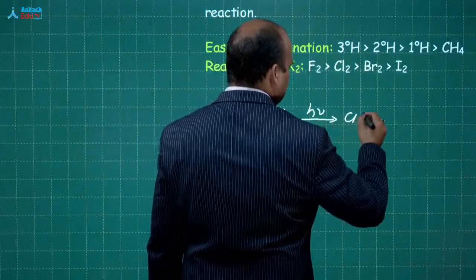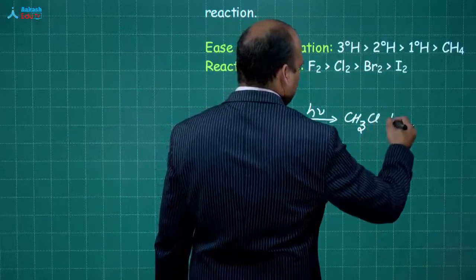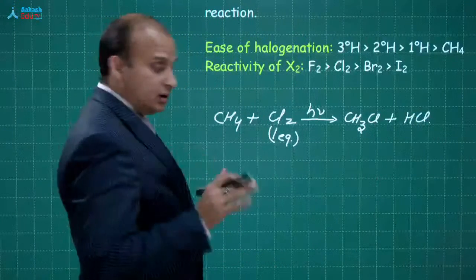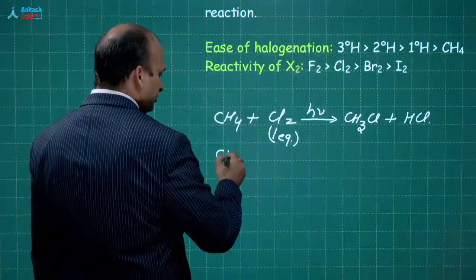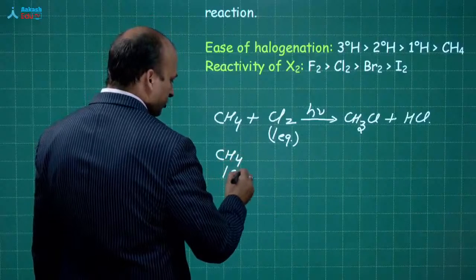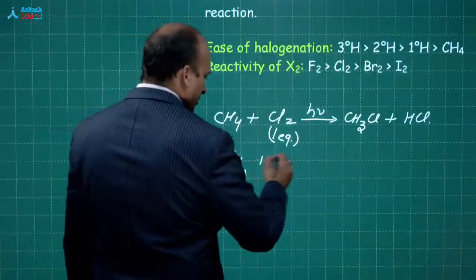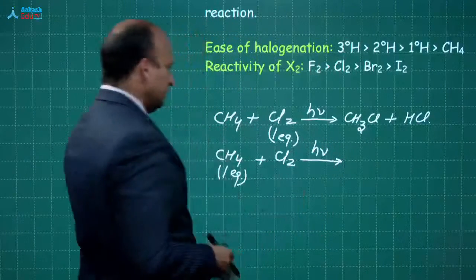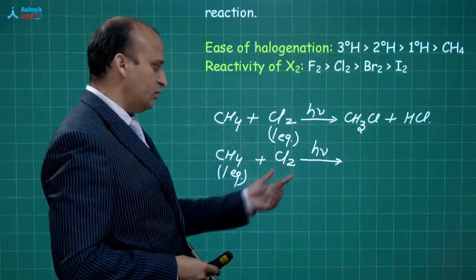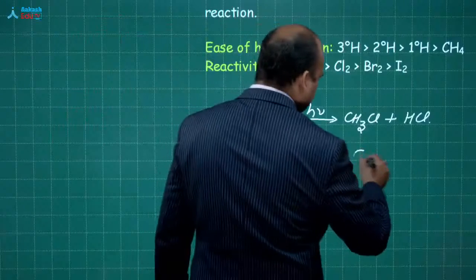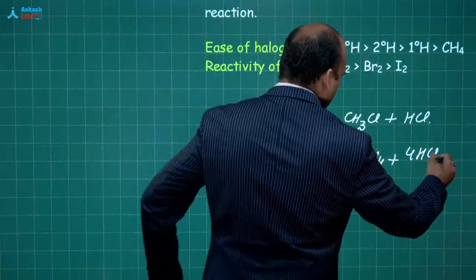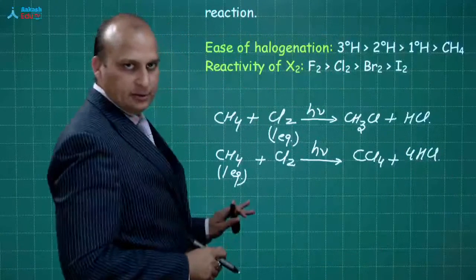So you will get CH3Cl plus HCl. What if you want complete substitution? So you will take CH4, 1 equivalent, plus excess Cl2. Now over here methane was in excess, over here chlorine is in excess, and you will be getting CCl4. Got it? Understood this part?